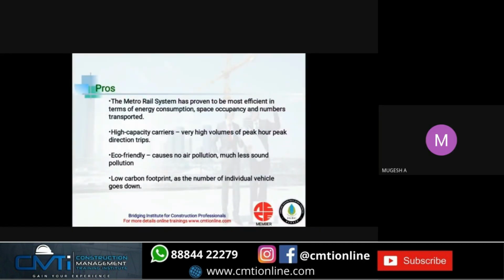The metro rail system has proven to be the most efficient and most judicious means in terms of energy consumption, space occupancy, and the number transported. So it has very high capacity carriers. A very large population can be transported in a much faster manner, especially during peak hours and peak direction trips.